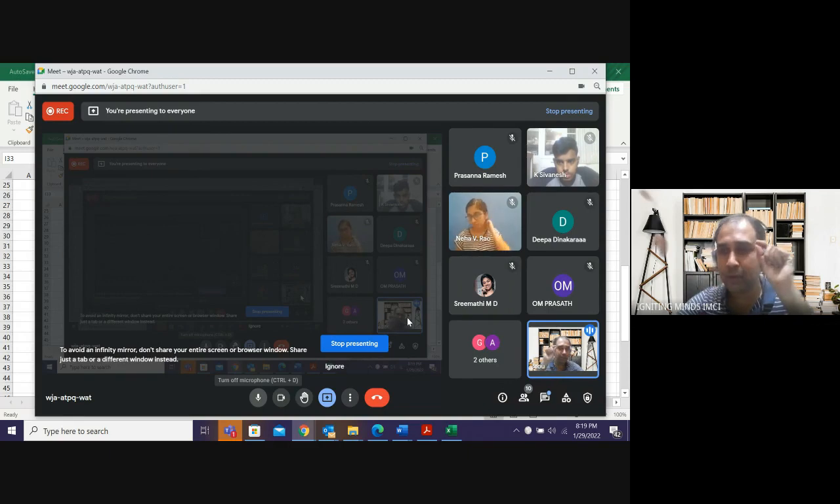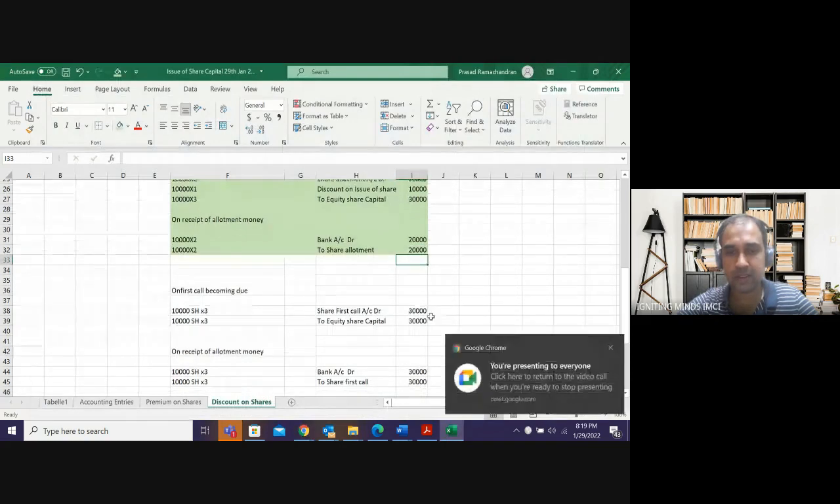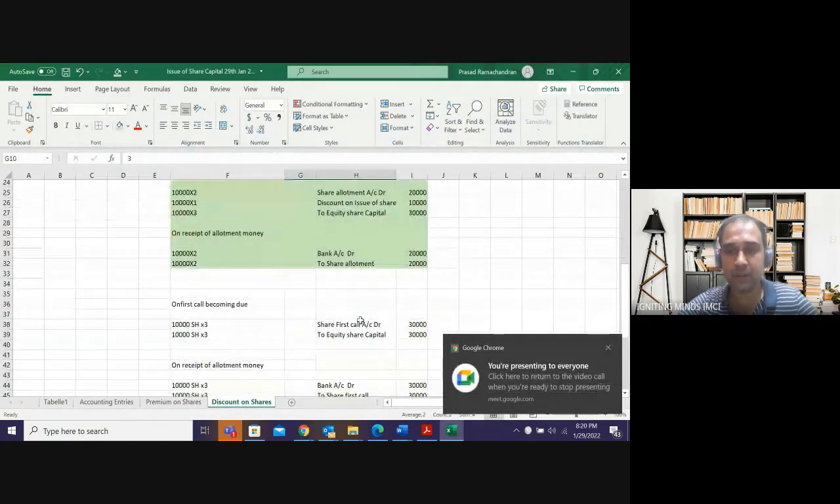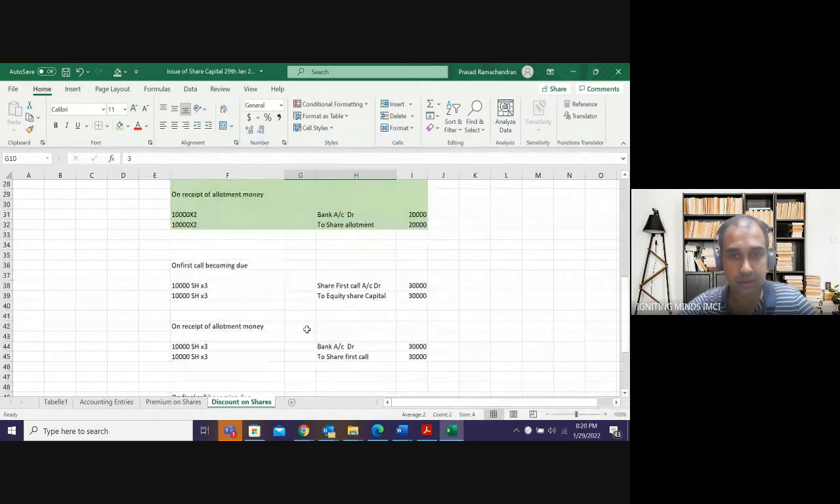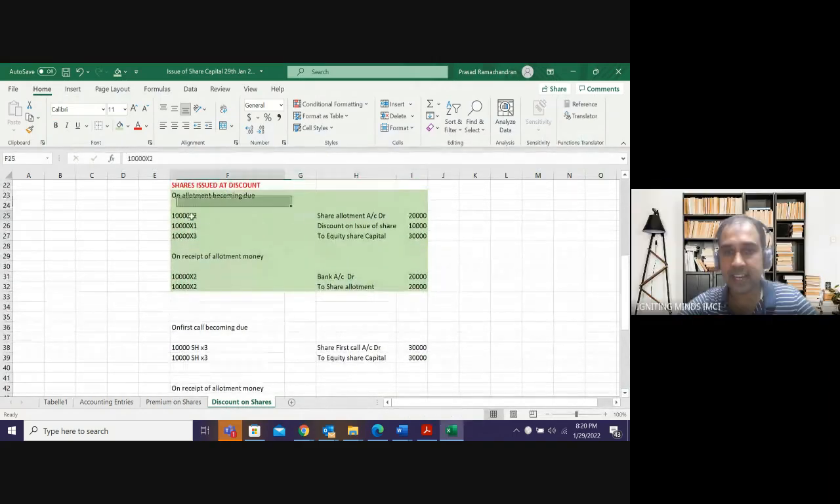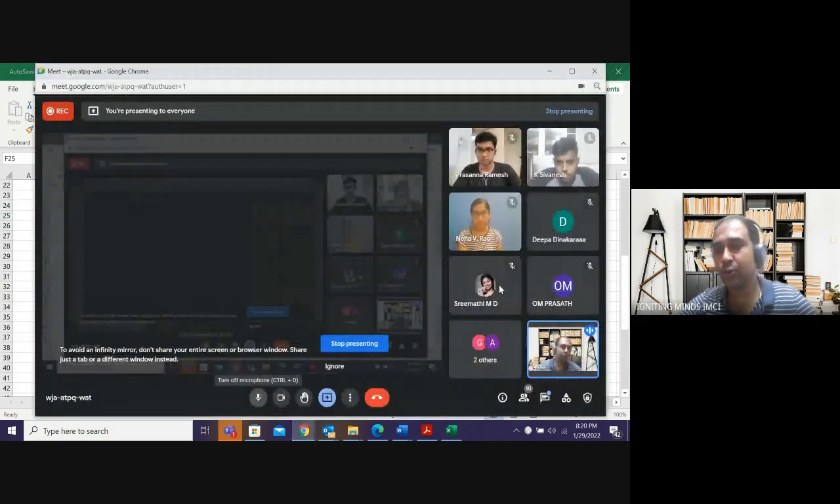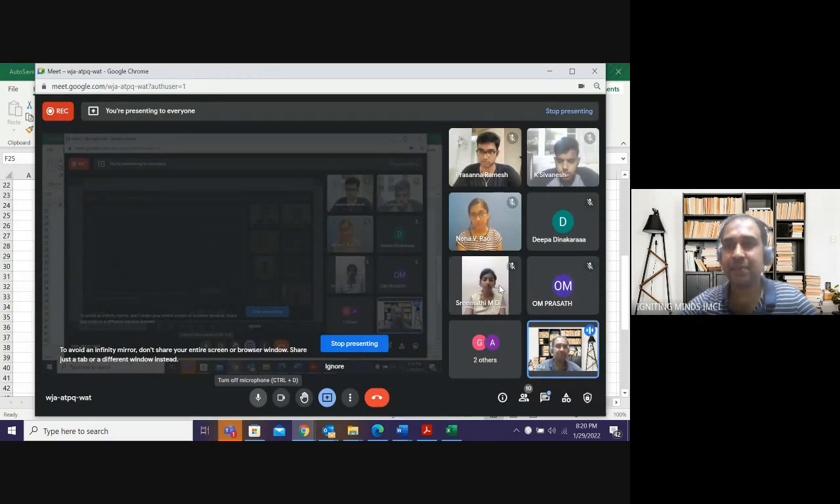My allotment was 3 rupees. If I give 1 rupee discount, how much will I receive in allotment? 3 rupees or 2 rupees? 2 rupees. So my share allotment will be 10,000 into 2. Discount, you all agreed with me that discount is an expense. When expenses are increasing, what shall we do? Debit. So debit discount on issue of shares.